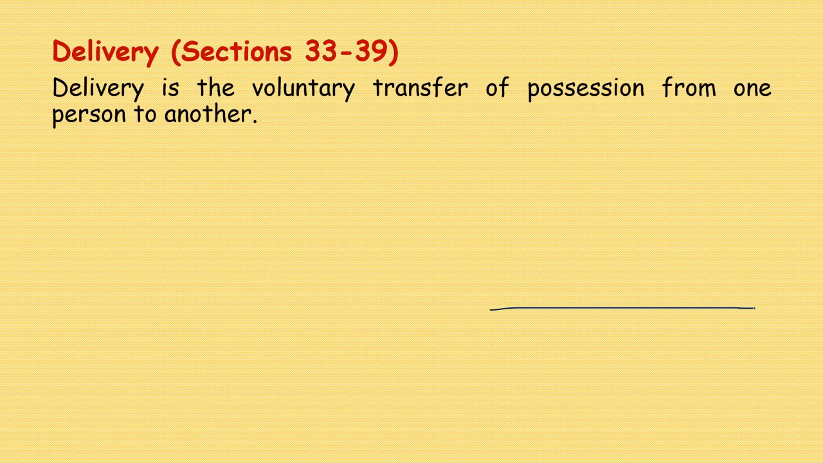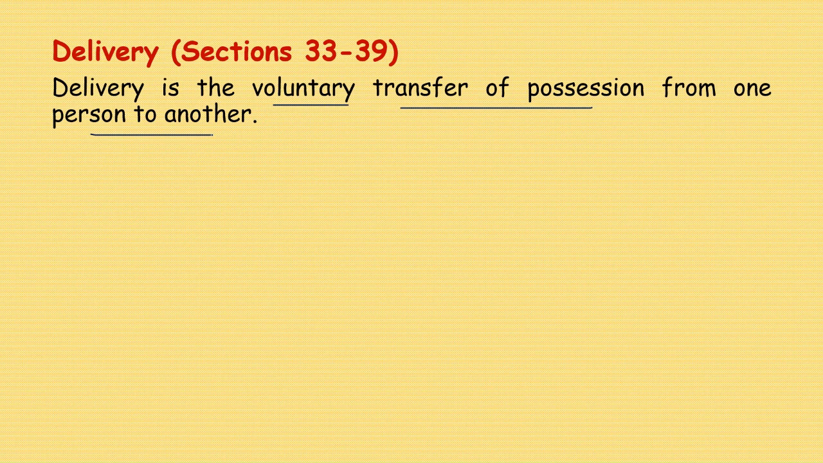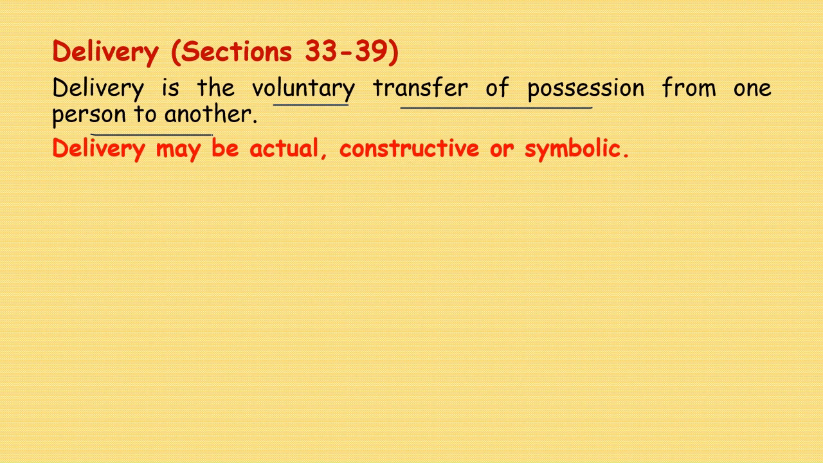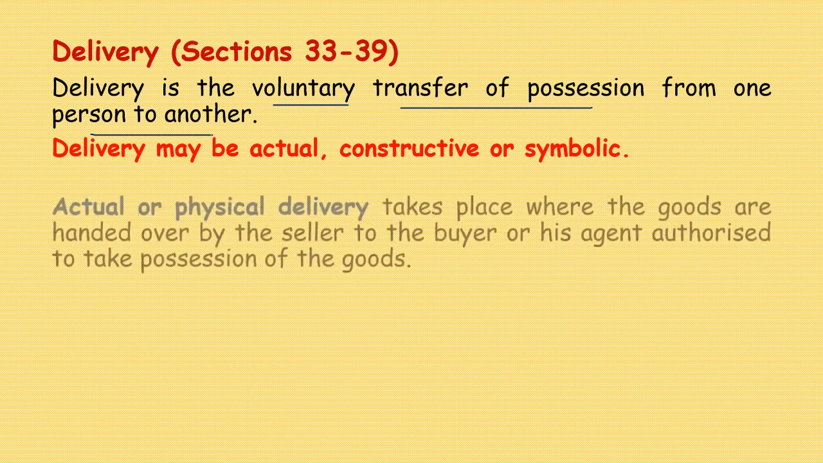Delivery, sections 33 to 39, very important sections that we are going to see. Very important about this delivery part. Delivery is the voluntary transfer of possession from one person to another. Now this word voluntary has come, it has got meaning. How does that work? It may be actual, constructive, or symbolic.